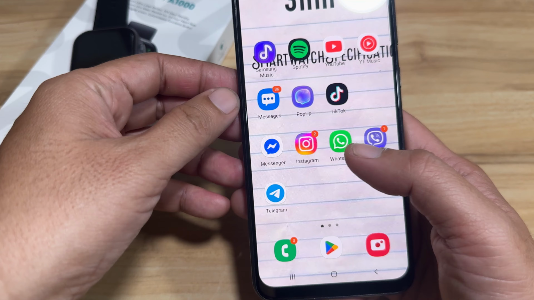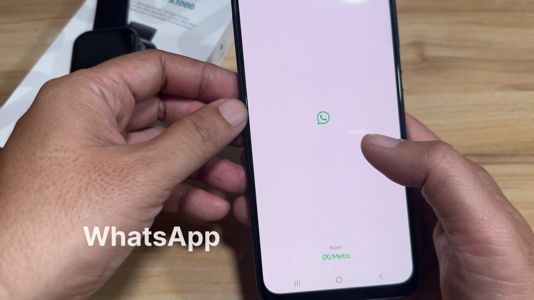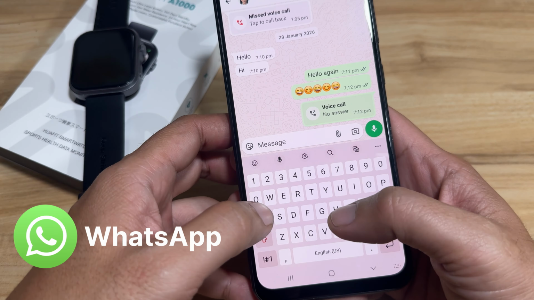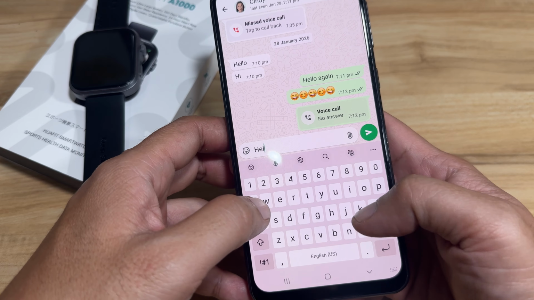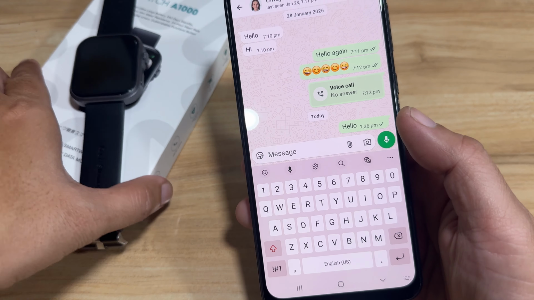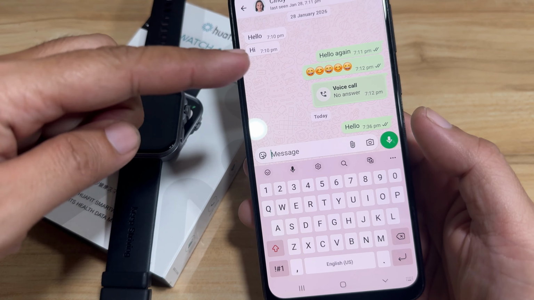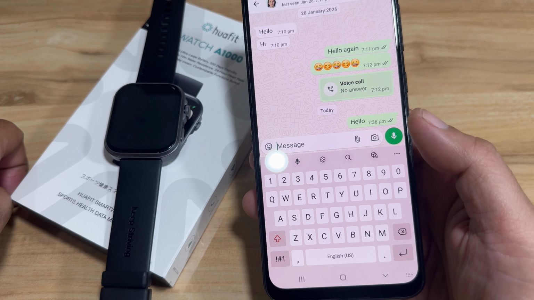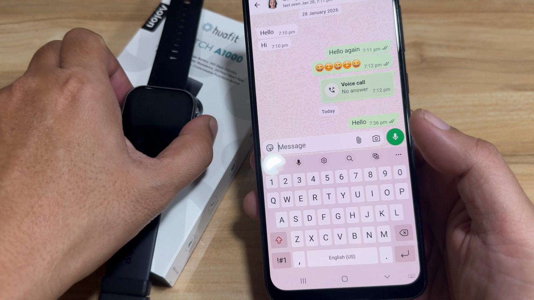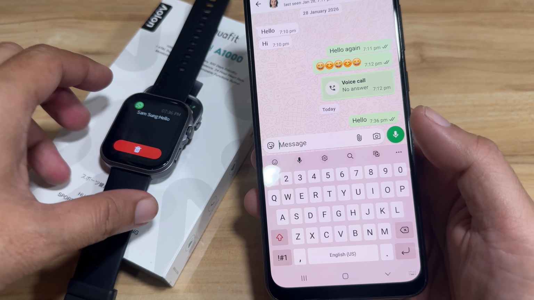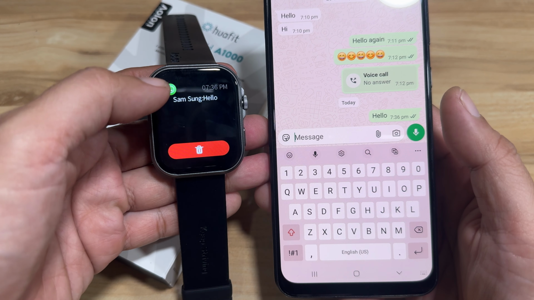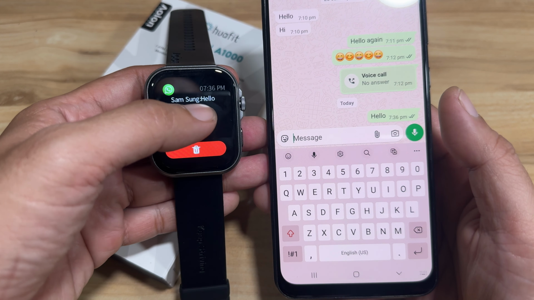Let's go first with the WhatsApp application. Again, the same steps. We'll send a message. Say hello. We'll have demo of the emoji later on. Message sent. Did you receive? Yes, we have it here. Okay, we have the logo here of the application. We have the name of the sender and the message.